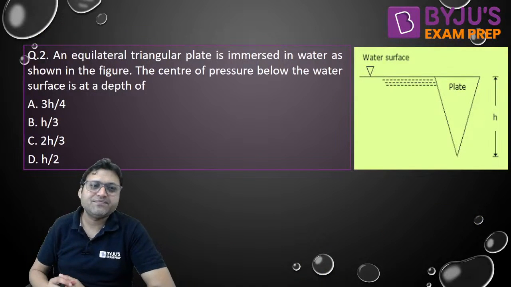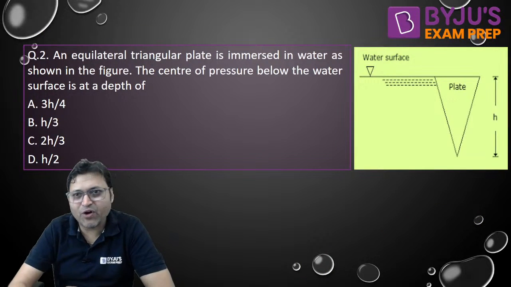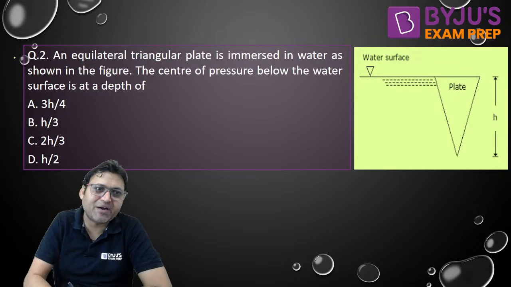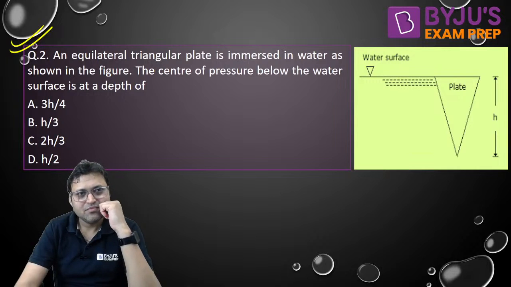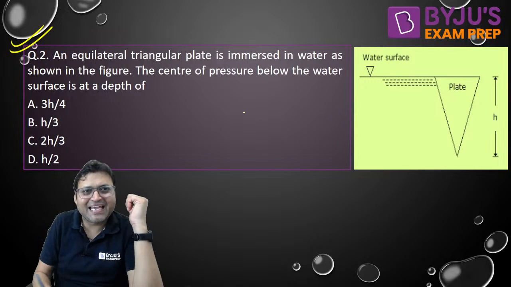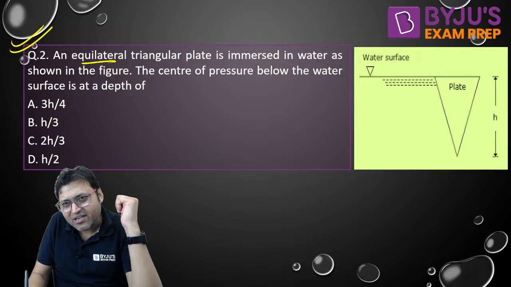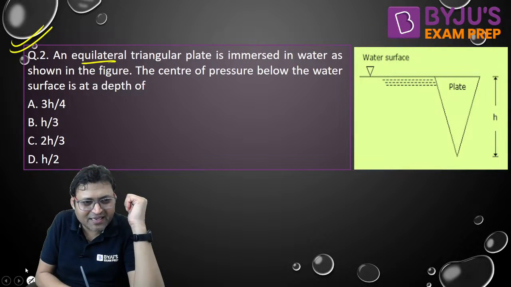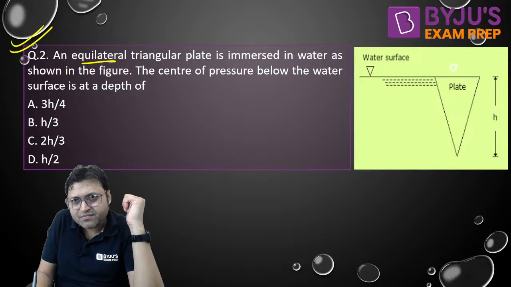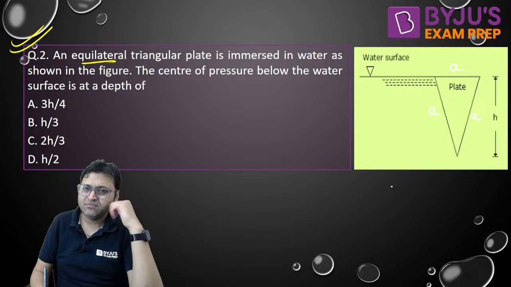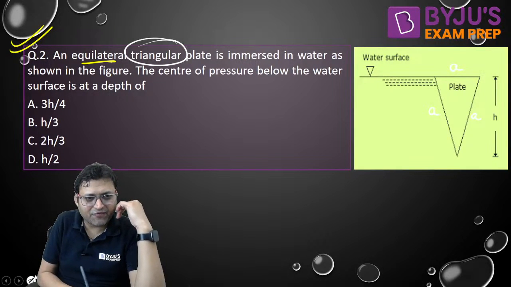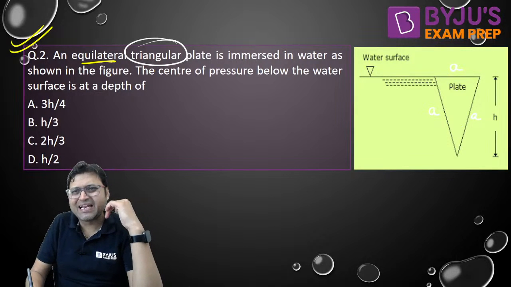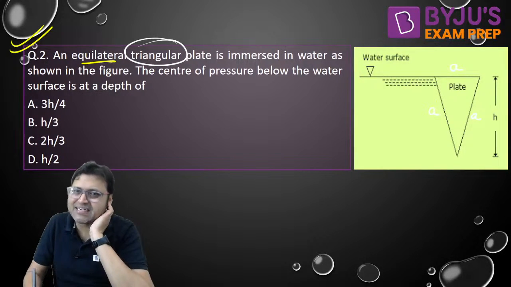Now the next question, I want everyone to give it a try. Question number 2. Every one of you, please give it a try. It is an equilateral triangle. It is not shown like an equilateral triangle. This is, let us say, A. This is also A. This is also A. It is a triangular plate. The figure is already shown. It is not looking like an equilateral triangle, but yes, it is an equilateral triangle.